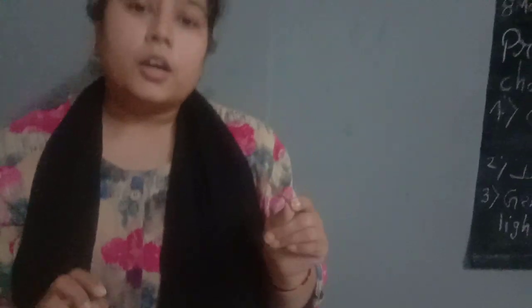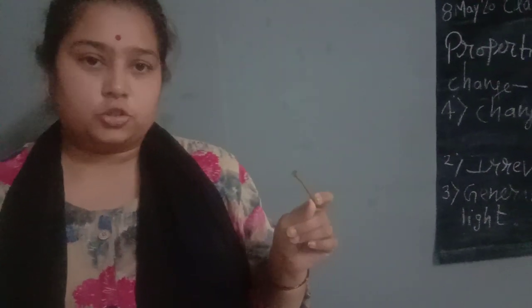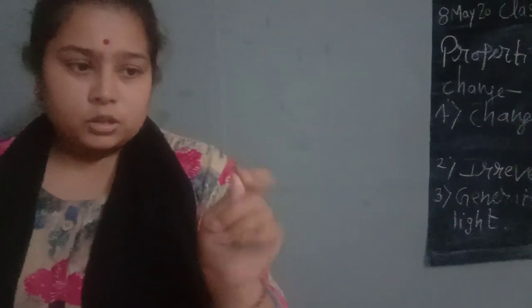It is a rusted iron nail. When fresh iron comes in contact with air and moisture, rust is formed. So there is a change in the color of the original and this rusted iron. We will learn the process of rusting later. So in chemical change there is also a change in color.